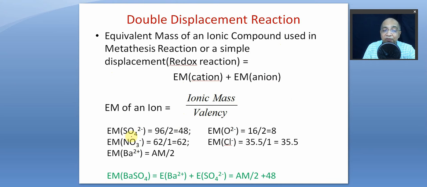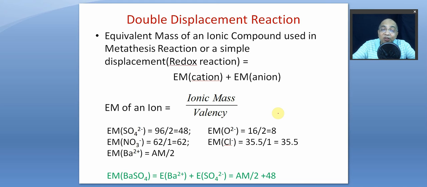For example, sulfate ion, its ionic mass is 96 by 2. 2 is its valency. Similarly, nitrate ion, 62 by 1. Barium ion, its atomic mass 137 by 2. Oxide ion, 16 by 2. Chloride ion, 35.5 by 1. So equivalent mass of an ion, maybe a monoatomic ion or a polyatomic ion, is its ionic mass by valency, right?